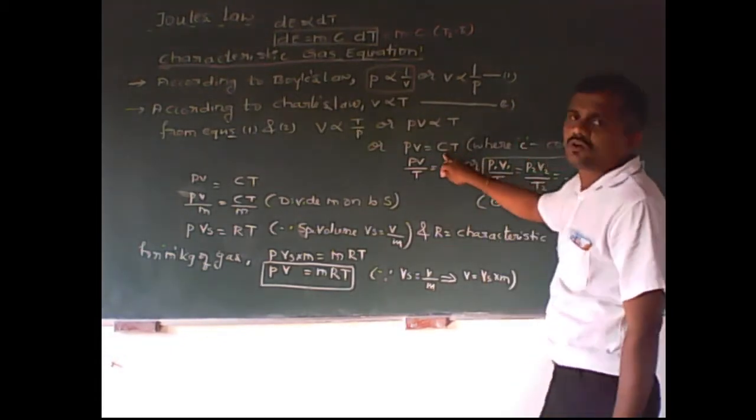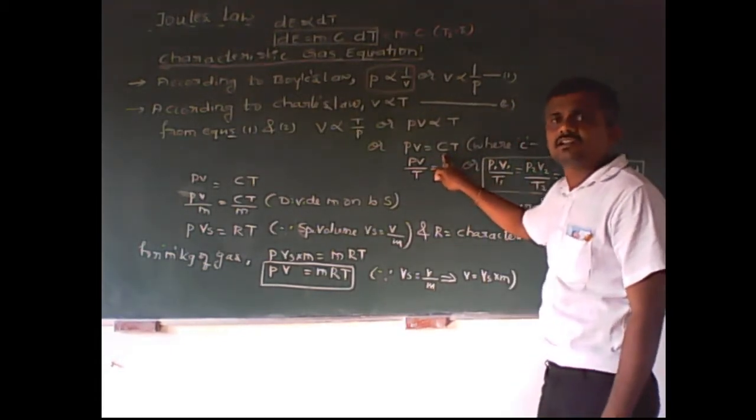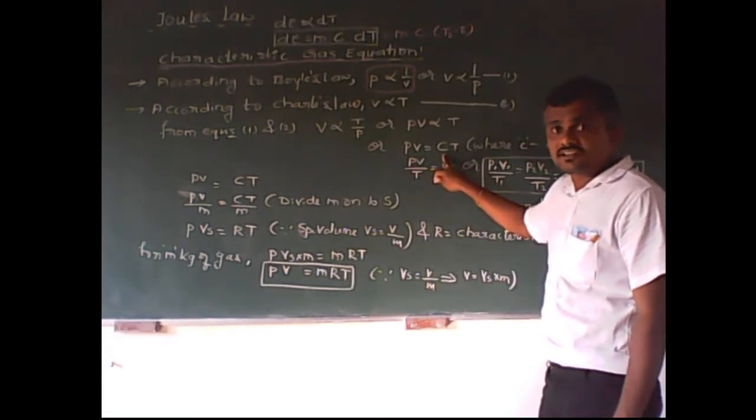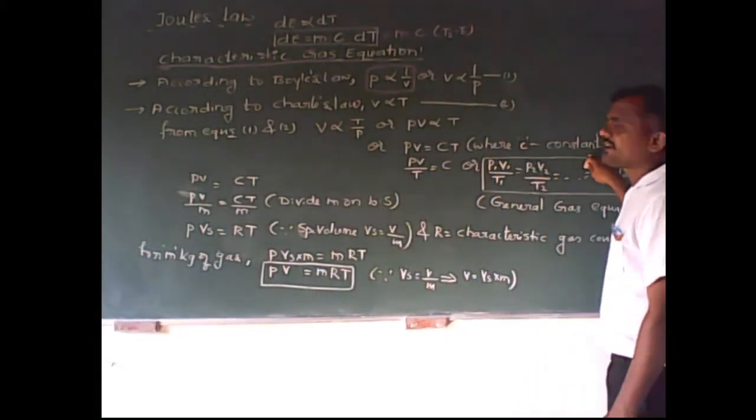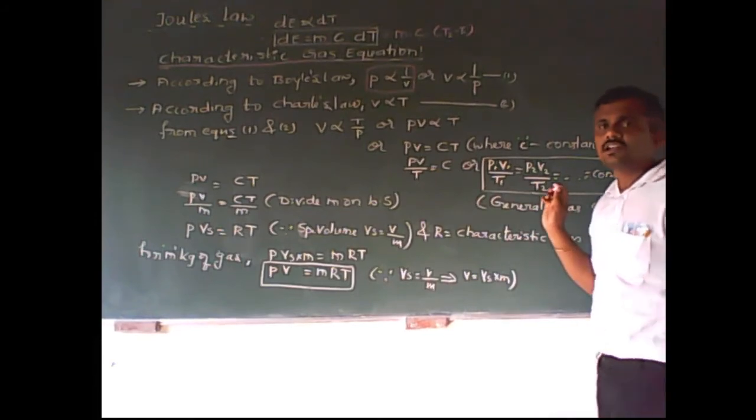Therefore, I will take one constant here, randomly selected as C. C is called a constant.